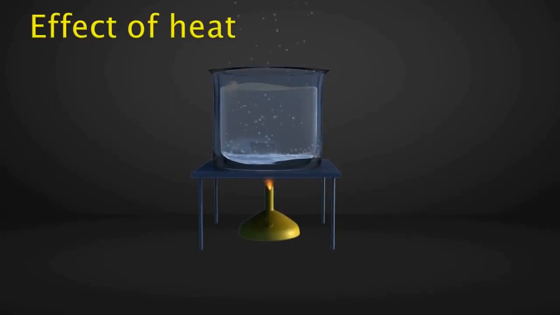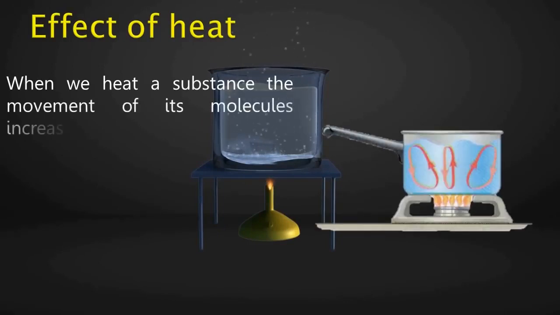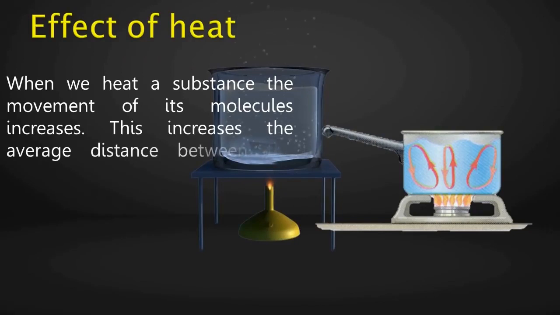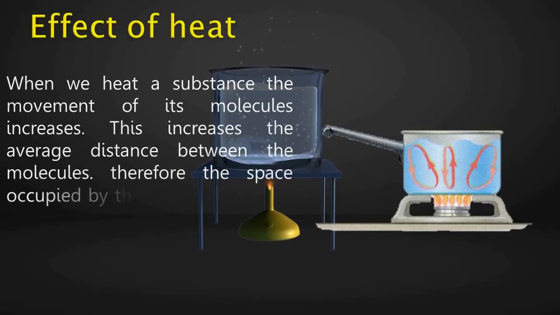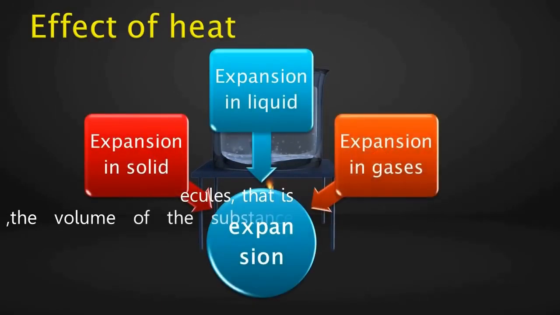Effect of heat. When we heat a substance, the movement of its molecules increases. This increases the average distance between the molecules. Therefore, the space occupied by the molecules, that is, the volume of the substance, increases. We say that heat causes expansion.